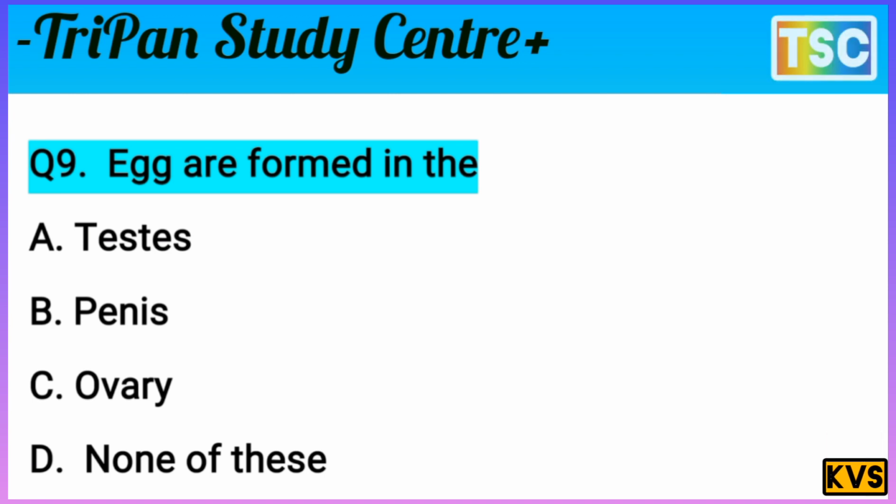It means option B is incorrect here. Option C, ovary. Yes, it is the correct answer. Eggs are formed in the ovary. C is correct for this question. That's important. And let's see the next question here.